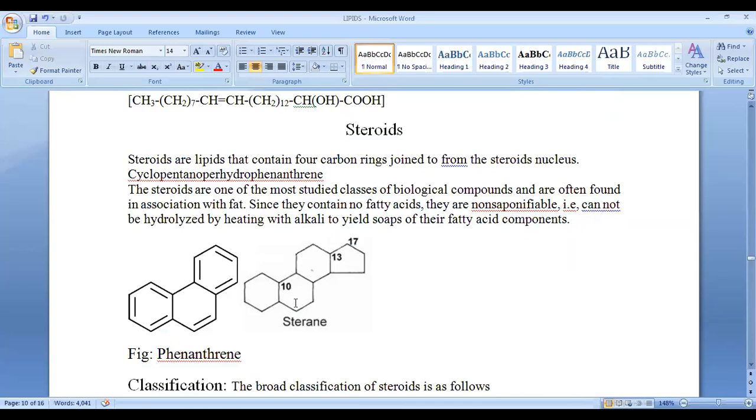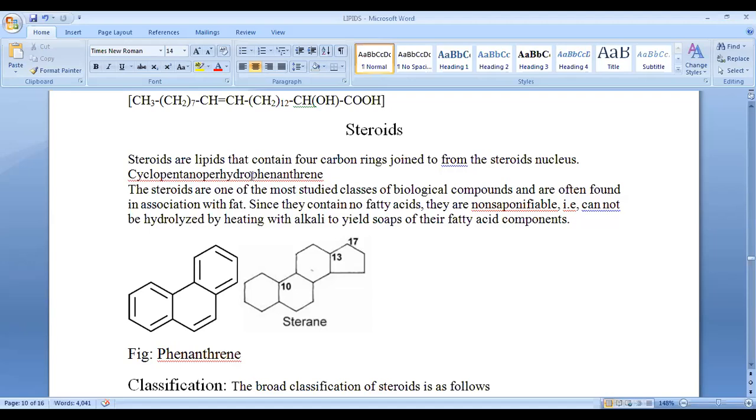Do you know the name of this ring? The name of this ring is cyclopentano-perhydrophenanthrene ring. There is a total of 32 letters. Okay. CPPP. CPP. 3P.